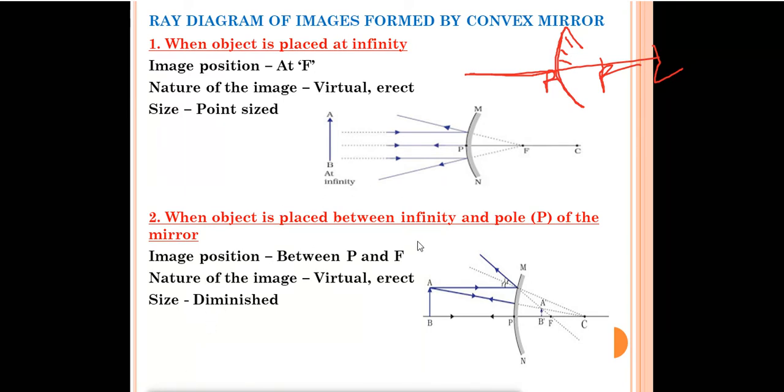Next one: when the object is placed between infinity and the pole of the mirror. This is the pole of the mirror and suppose this is infinity.